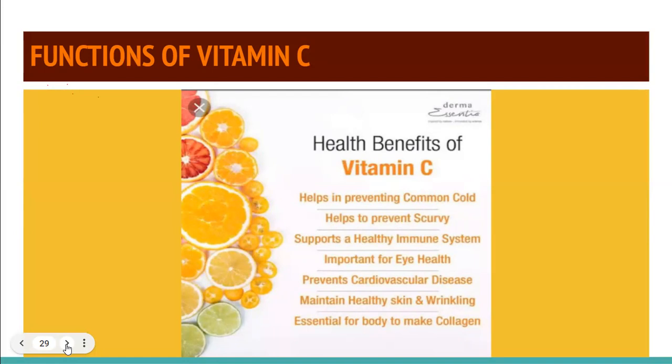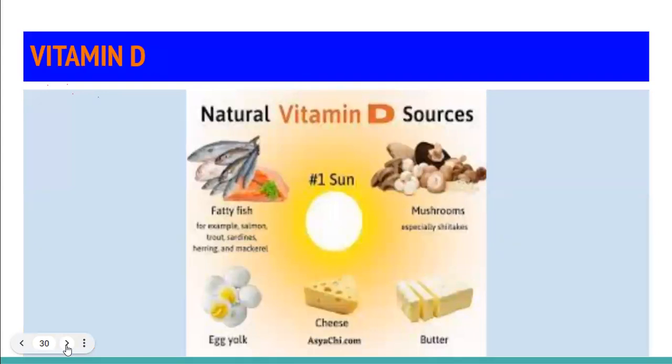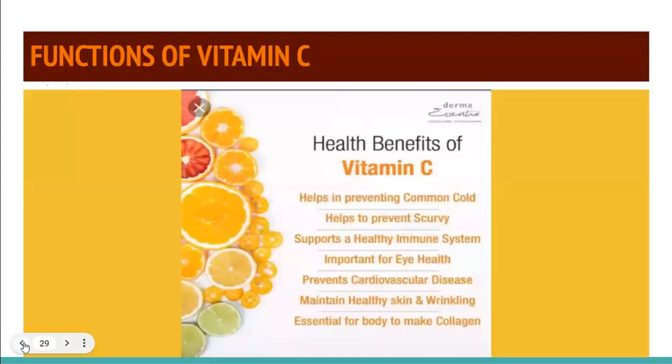Then vitamin C is actually making collagen, a glue type of substance which is holding the tissues packed together. So your skin will remain good because collagen is there in our skin, collagen is there in our bones. This collagen is actually making our skin and our bones indirectly stronger. Deficiency of vitamin C will lead to gum bleeding, which is called scurvy. Scurvy is a disease in which the gums start bleeding, because of the deficiency of vitamin C.